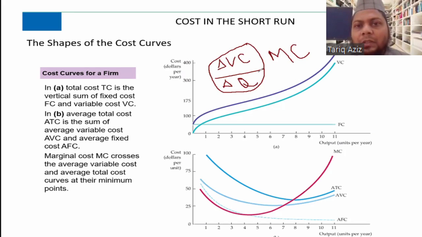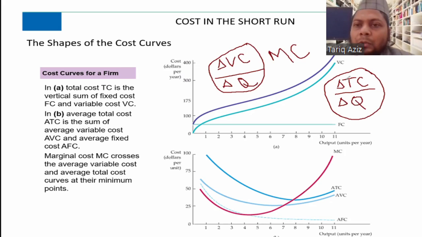Marginal cost. But we can also write this as change in total cost divided by change in quantity. Both are the same thing, because total cost includes variable cost plus fixed cost.